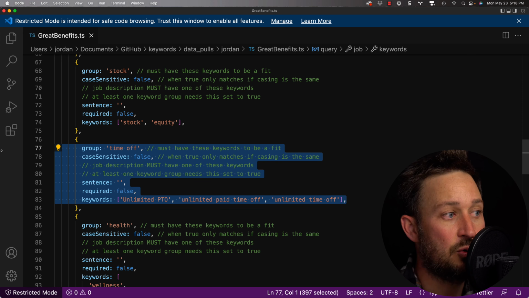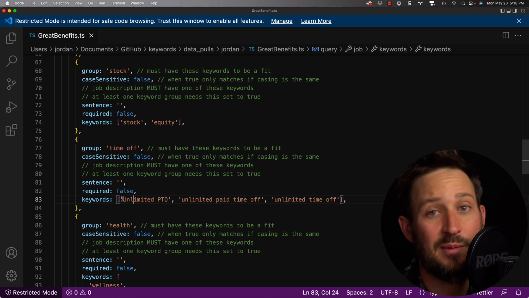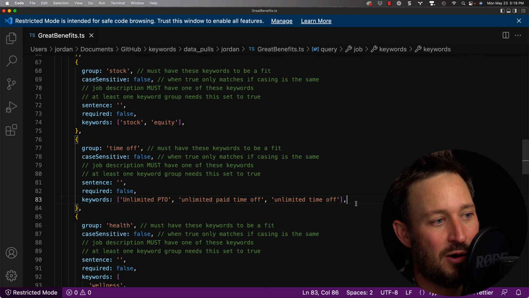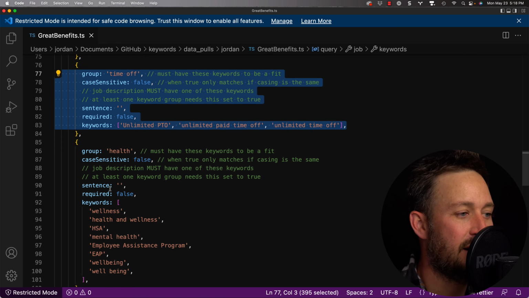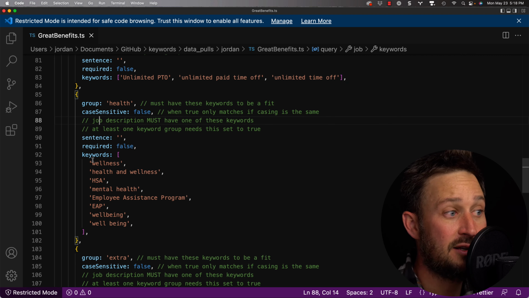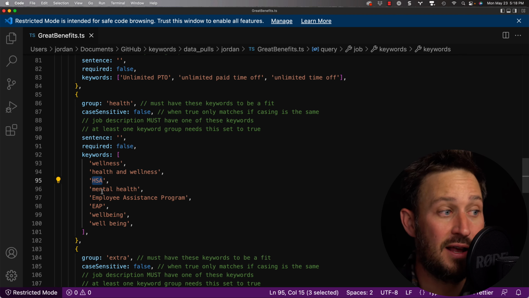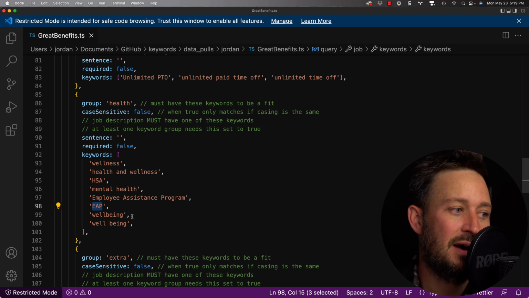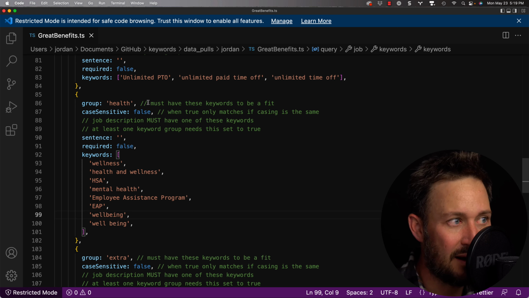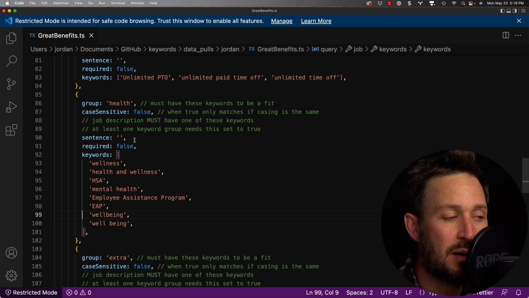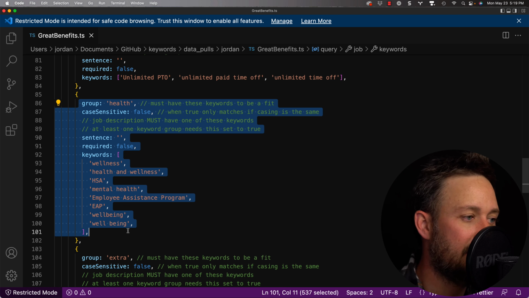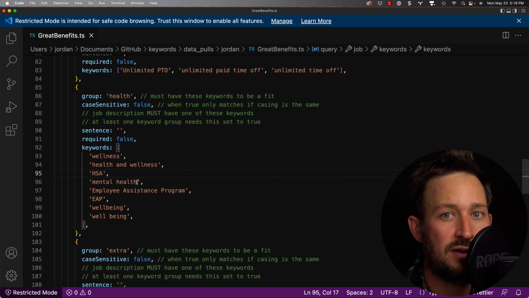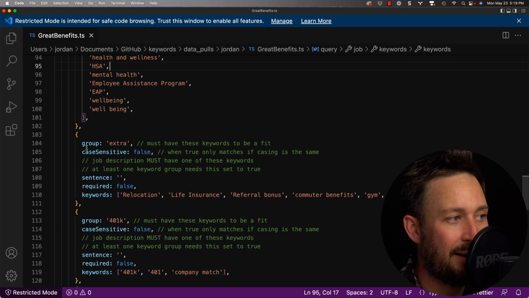Time off. So really, if they have, this is a little contentious, unlimited PTO, sometimes that means only 1 week a year. But in this case, I really want to know who's offering great time off, right? This is generally considered a really good benefit. Health, right? They talk about wellness, health and wellness. They offer an HSA or mental health. Employee assistance program or EAP is another keyword that I found. They talk about well-being. Again, I'm going to feel really good about selling a health product into a company that is already supporting their employees with health benefits. Or what if they're doing all this but not offering health and wellness? Certainly we want to go after those folks in a different way.